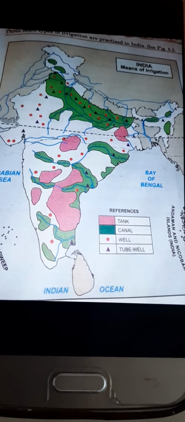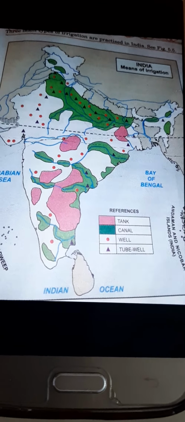This makes those rivers perennial, meaning they have water throughout the year and can provide water throughout the year. So this is the first very important condition required for canal irrigation: the place should have perennial rivers which can provide water throughout the year. Rivers in the northern plains are perennial as they are snow fed.